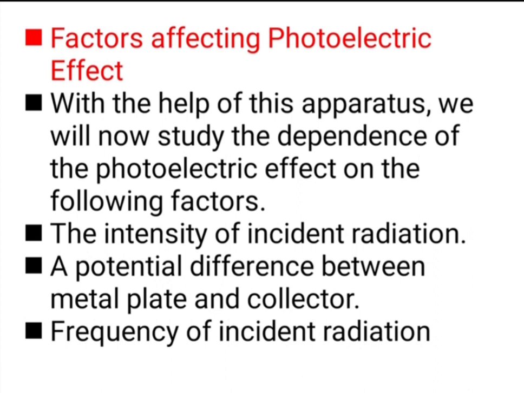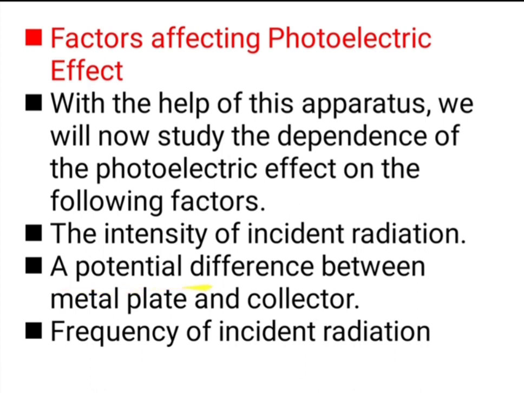So, simply, factors affecting the photoelectric effect are: by using apparatus we can find out the dependence of the photoelectric effect on the following factors. These three are the factors which affect the photoelectric effect. First is the intensity of the incident radiation.